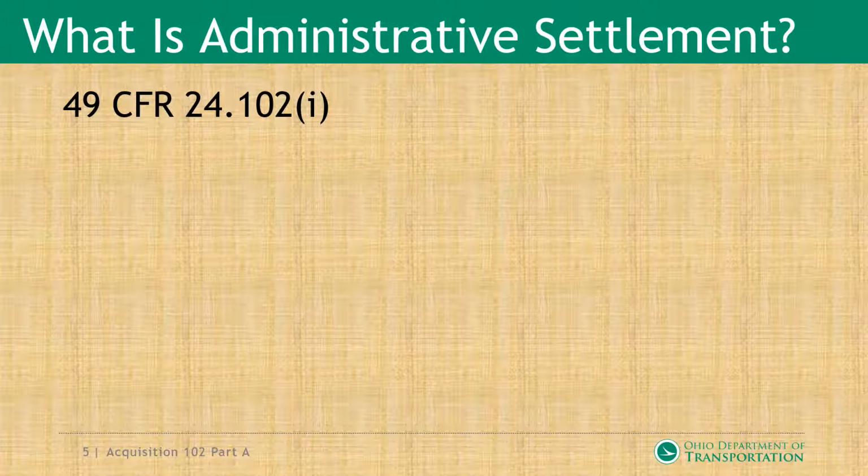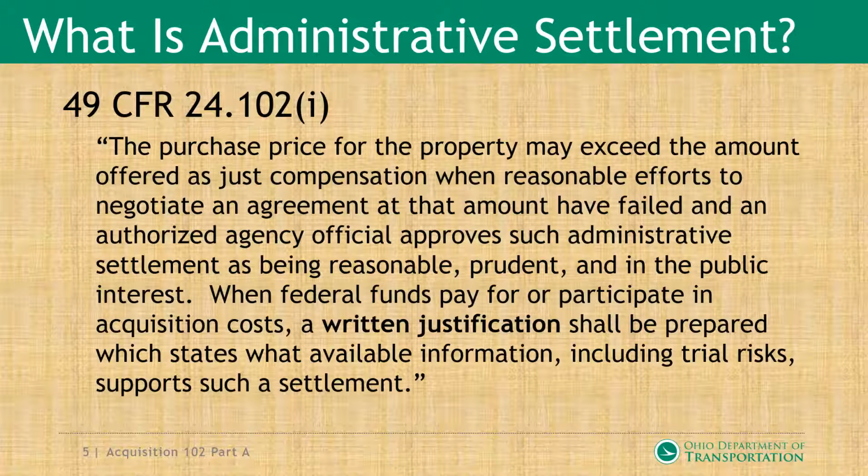What is administrative settlement? This is out of 49 CFR 24.102(i). The purchase price for the property may exceed the amount offered as just compensation when reasonable efforts to negotiate an agreement at that amount have failed and an agency official approves such administrative settlement as being reasonable, prudent, and in the public interest.